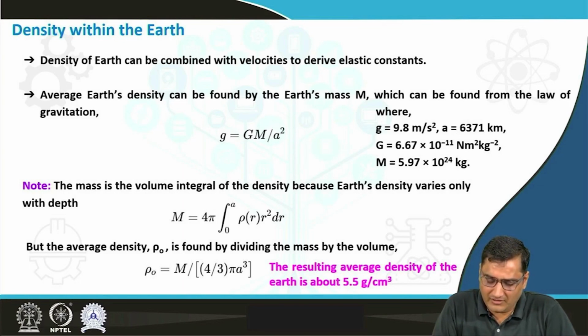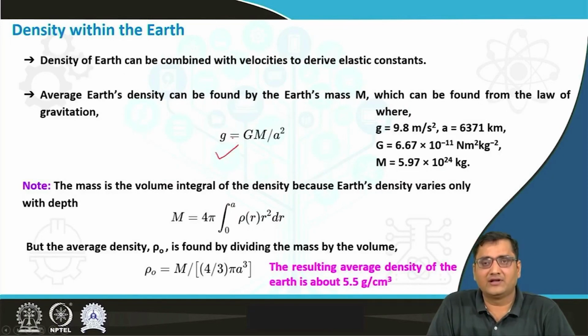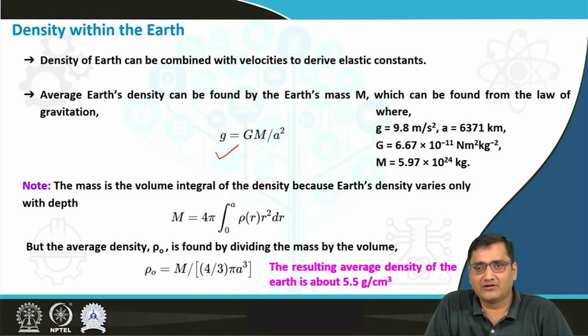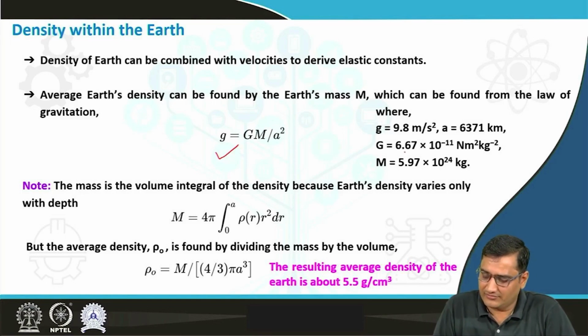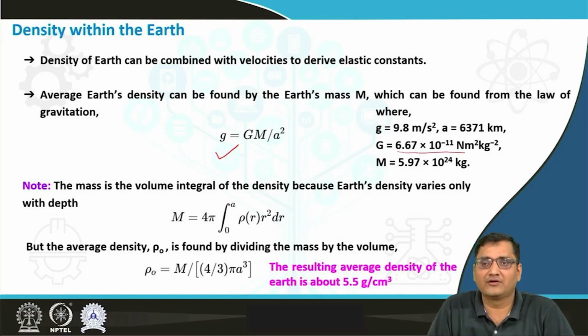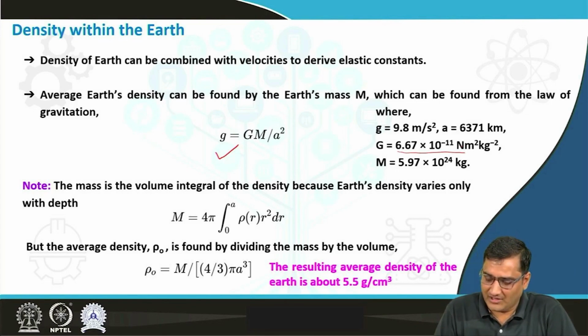As per the law of gravitation, the acceleration due to gravity is equal to GM by a square, where capital G is the gravitational constant, equal to 6.67 times 10 to the power minus 11 newton meter square per kilogram square. Acceleration due to gravity we know already, that is 9.8 meter per second square, and the radius of the earth is 6371 kilometer.